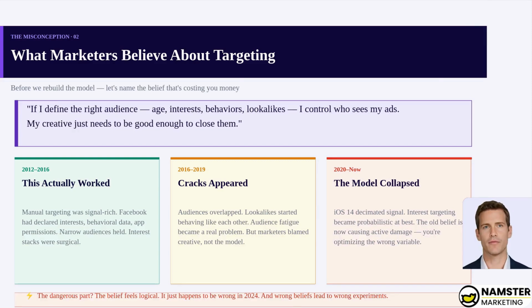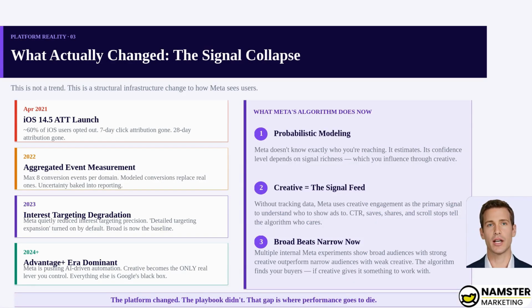Let's start with the belief that's costing you money. Most marketers operate on this assumption. If I define the right audience, age, interests, behaviors, lookalikes, I control who sees my ads, and my creative just needs to be good enough to close them. That worked from 2012 to 2016. Cracks appeared by 2019. And after iOS 14 in 2020, the model completely collapsed. The dangerous part is that the belief still feels logical, which means wrong experiments keep getting run over and over again. Here's what structurally changed.